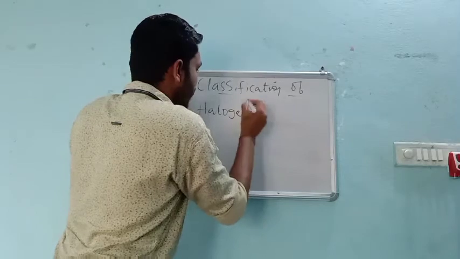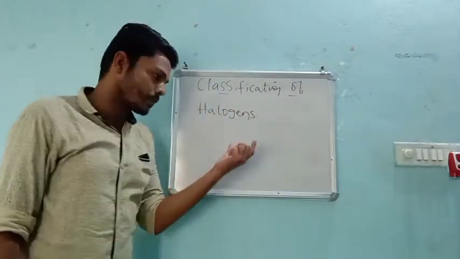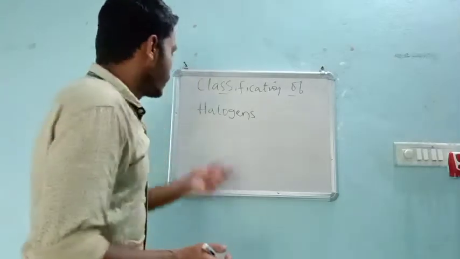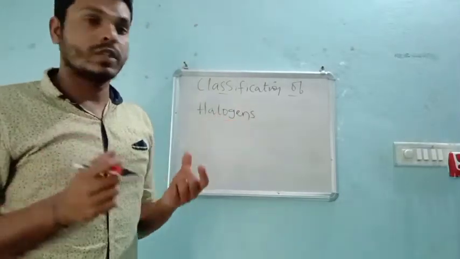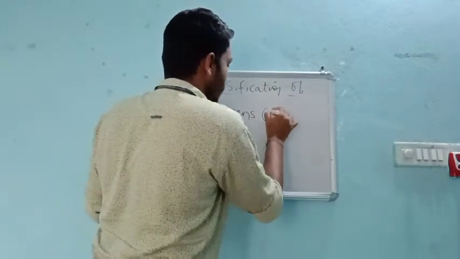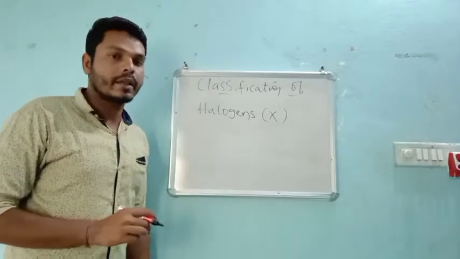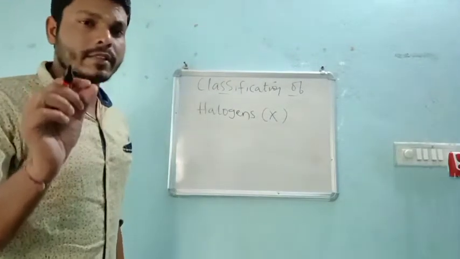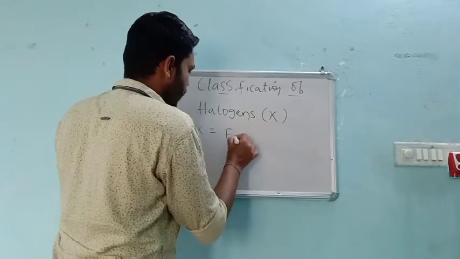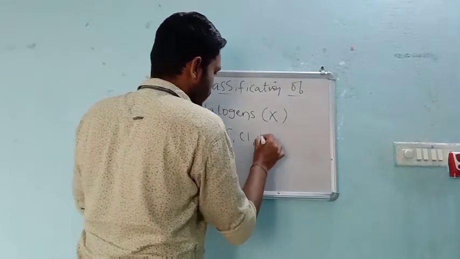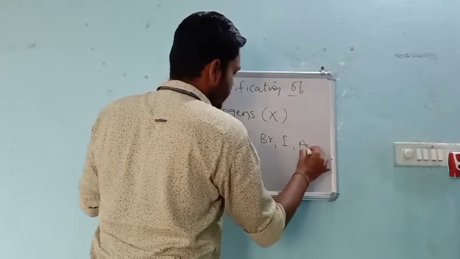In the last sessions, I explained the halogen group. These halogens are represented with the letter X, and this X may be fluorine, chlorine, bromine, iodine, or astatine.